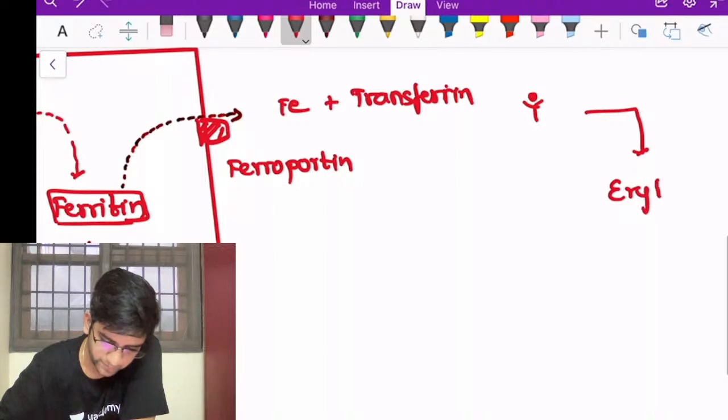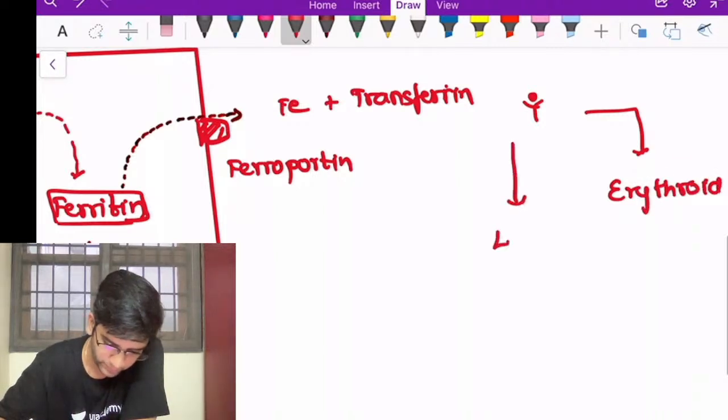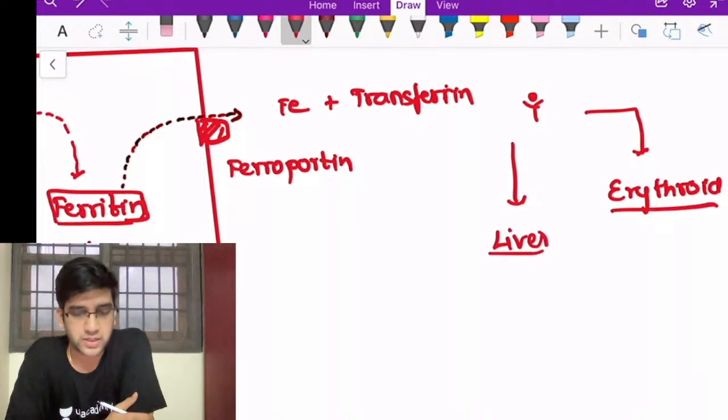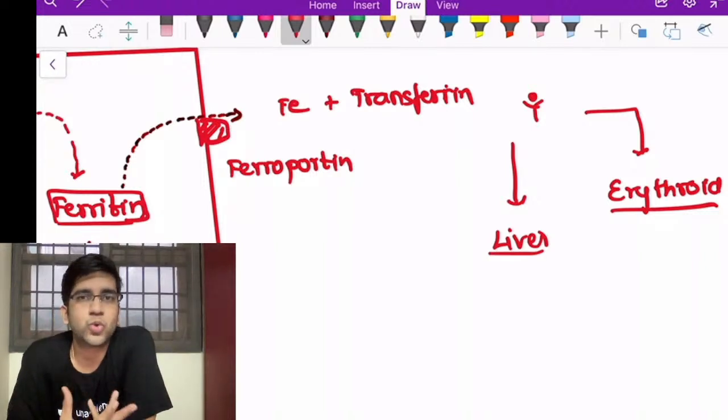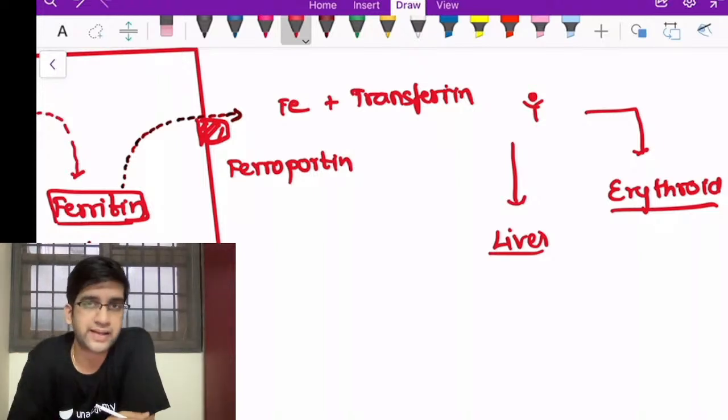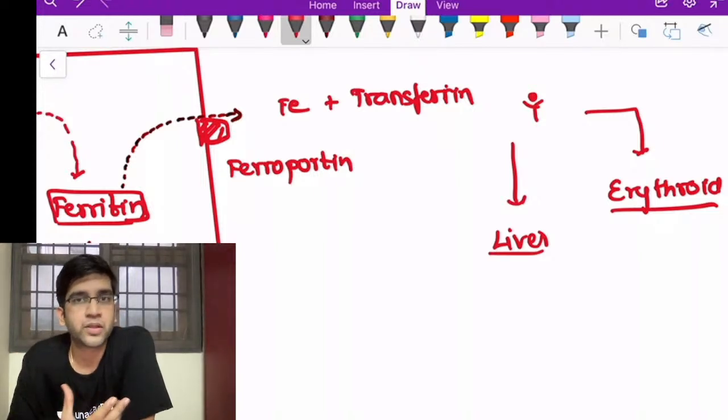One is the erythroid, the other one is the liver. Both of these will have transferrin receptors. The utility of iron and transferrin receptors is totally different in the erythroid and the liver, because the liver has no role in utilizing iron. So why does the liver have transferrin receptors? It is to maintain the feedback mechanism, because the liver is a regulator. The liver helps in metabolism, and it helps in my iron metabolism as well.